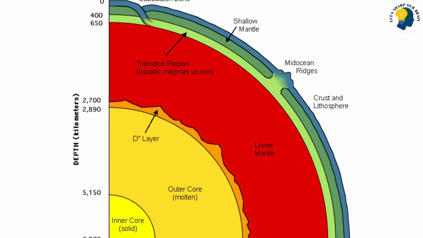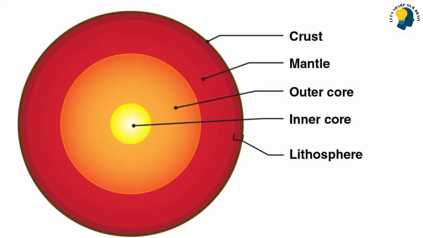Partial melting of the mantle at the mid-ocean ridges produces oceanic crust, and the partial melting of the mantle at subduction zones produces continental crust.